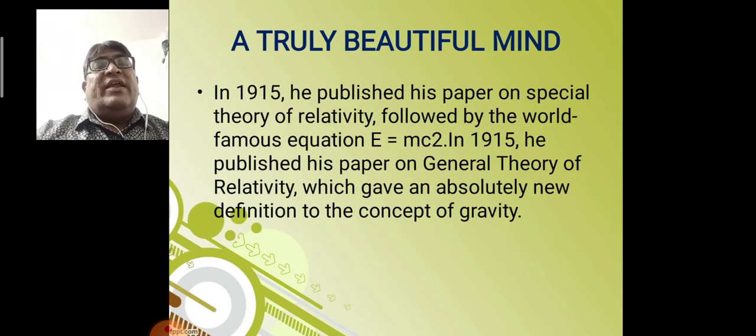In 1915, he published his paper on the special theory of relativity, followed by the world famous equation E is equal to mc square. So he became famous all over the world, and he gave the equation to the world. E stands for energy, m stands for mass, and c stands for the speed of light.